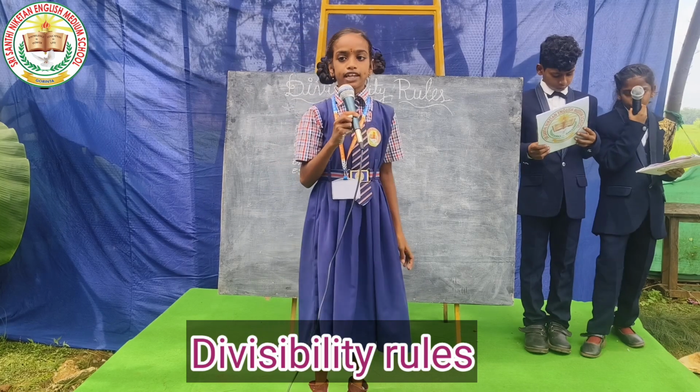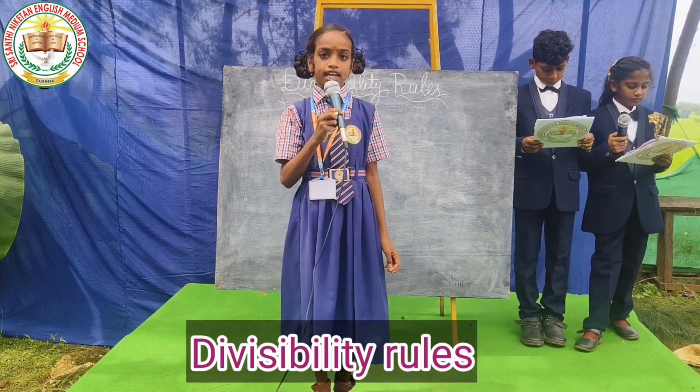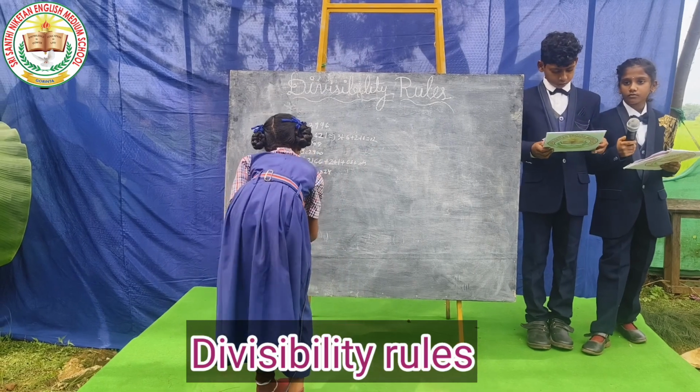Divisible by 9. A number is divisible by 9 only when the sum of its digits is divisible by 9. For example,